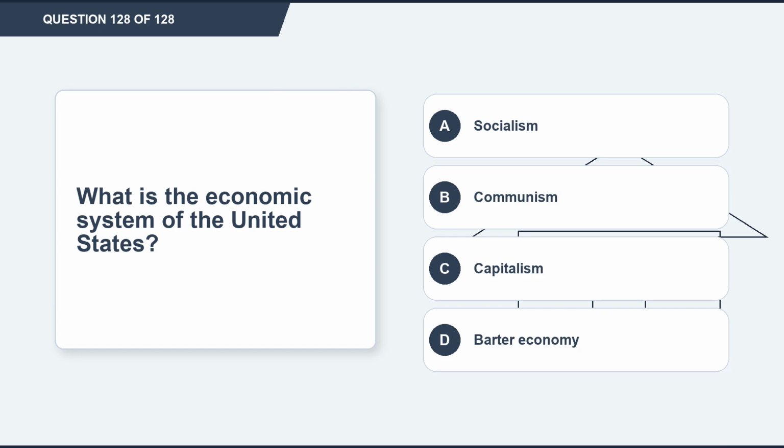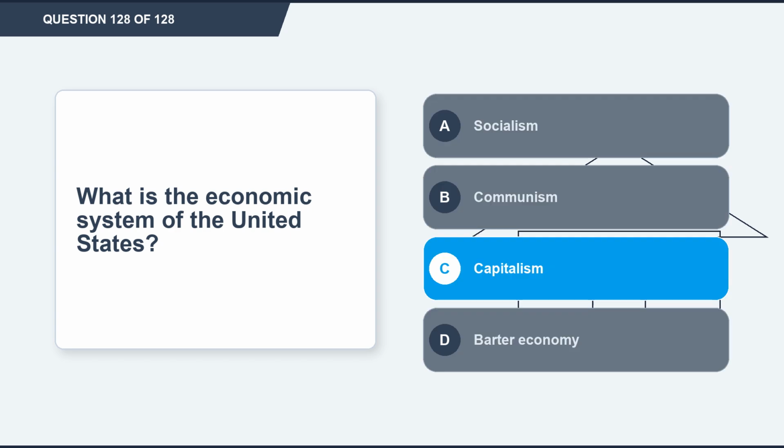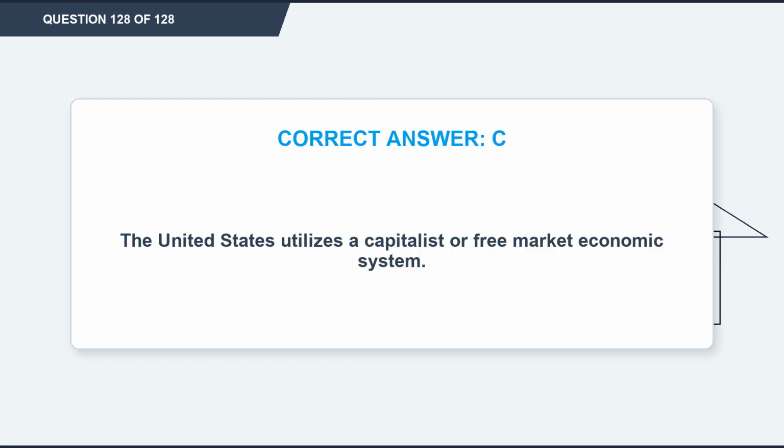Question 128. What is the economic system of the United States? Option A, socialism. Option B, communism. Option C, capitalism. Option D, barter economy. The correct answer is option C, capitalism. Explanation. The United States utilizes a capitalist or free market economic system,